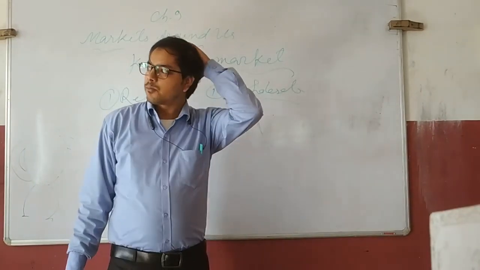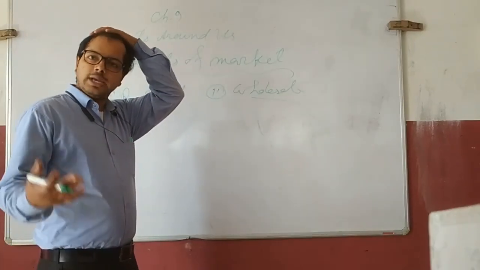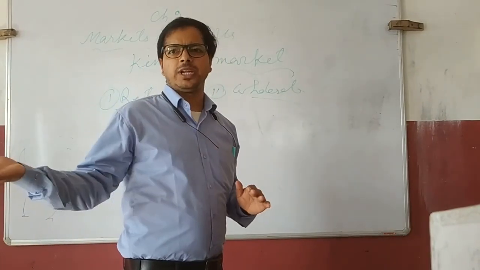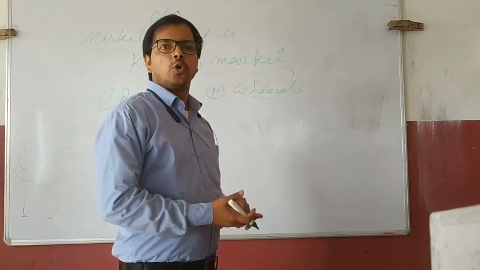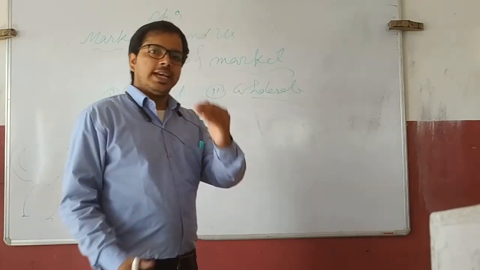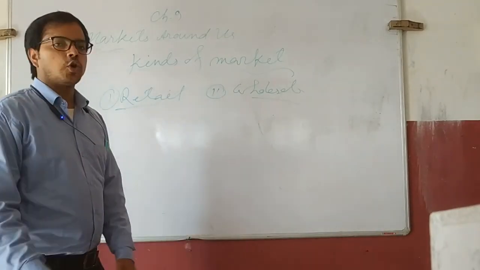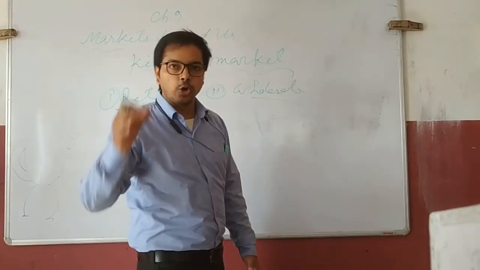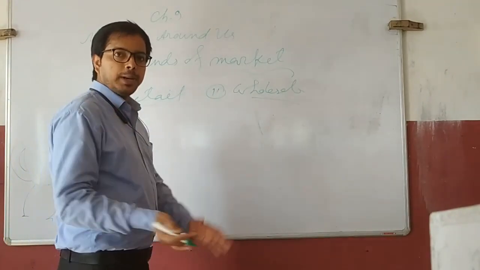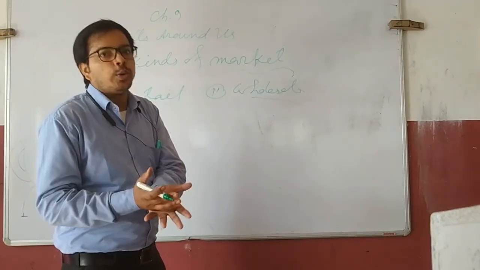So, what is retail market? Retail market is a place. We know actually retail market. Whenever we go to a simple shop in our village or in our small market, we purchase goods from them in small quantity. That means in retail market, people purchase goods or items in small quantities. Retail market is a place where people go to buy things in small quantities.